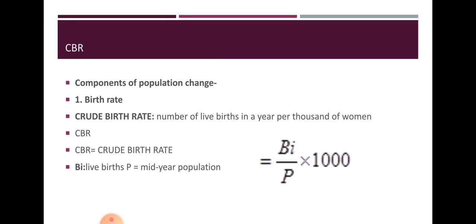Crude birth rate is denoted by CBR. See the formula, it's written over here: CBR = BI by P multiplied by 1000. Here CBR means crude birth rate, BI means live births during a year, and P means mid-year population. This is one of the components of population growth, because if CBR is high in your country, that means your population growth will be high.